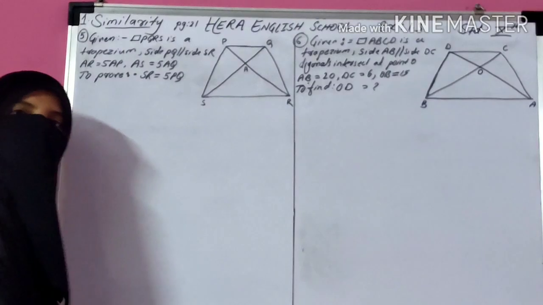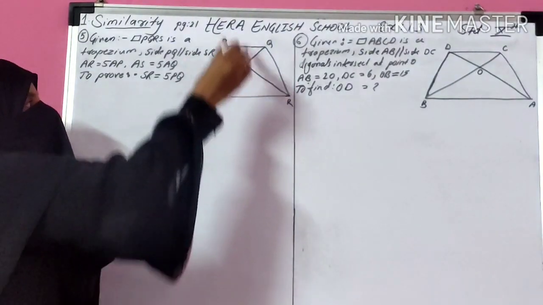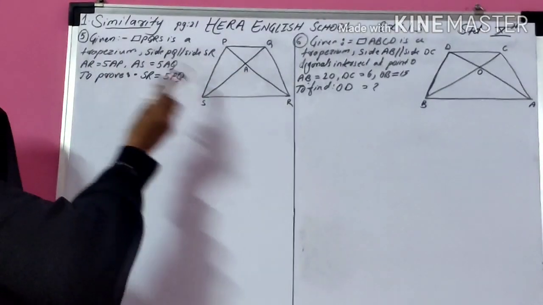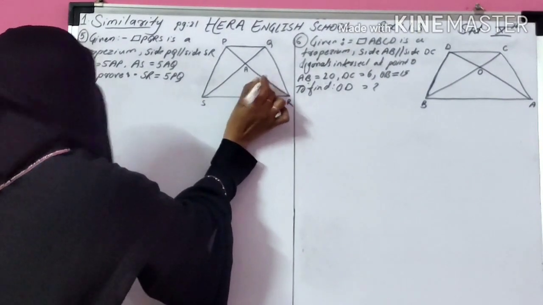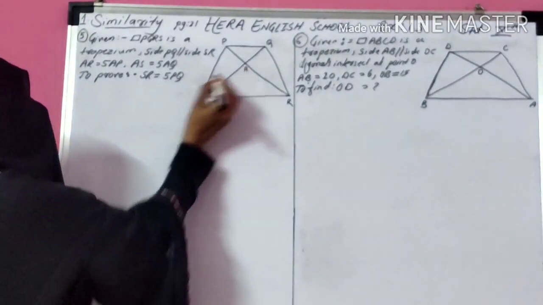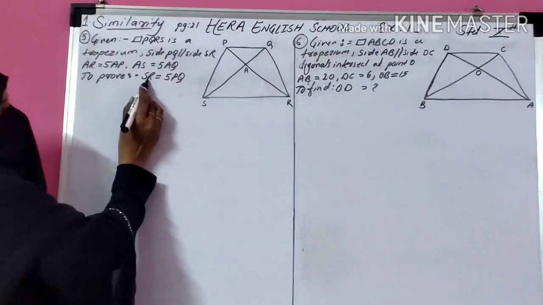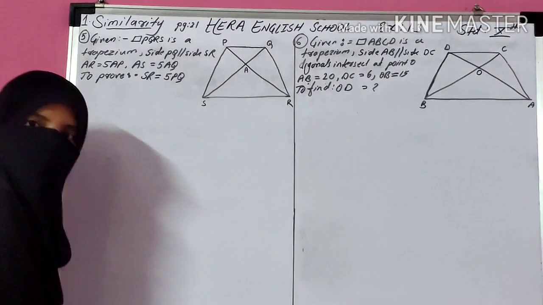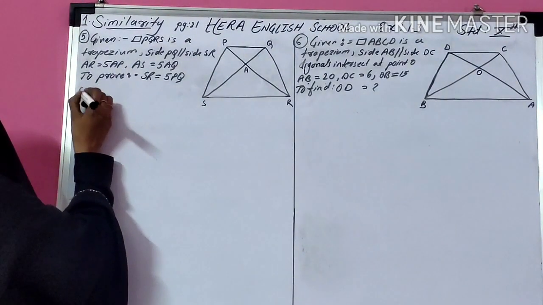You know about the trapezium, one pair of opposite sides is parallel. So in this trapezium, these two opposite sides are parallel. Now AR, that means this value, they have given as 5 times AP, and AS, that means this part, they have given as 5 times AQ. Now you have to prove SR, this side, is 5 times PQ. Got it? So let's start the solution.